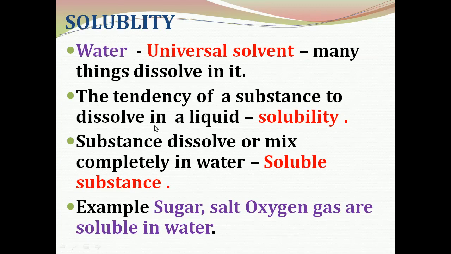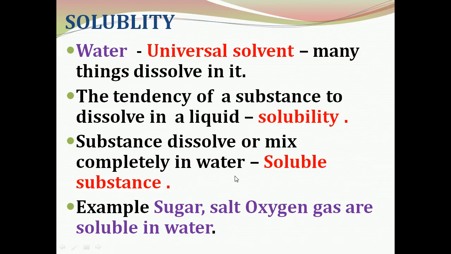The tendency of a substance to dissolve in a liquid is called solubility. Tendency means the capability of a substance to dissolve in a liquid. Not all substances have the dissolving power. The substance which can dissolve in a liquid is called a soluble substance. So the capability of a substance to dissolve in a liquid is called solubility. Based on solubility, we can classify objects into two.